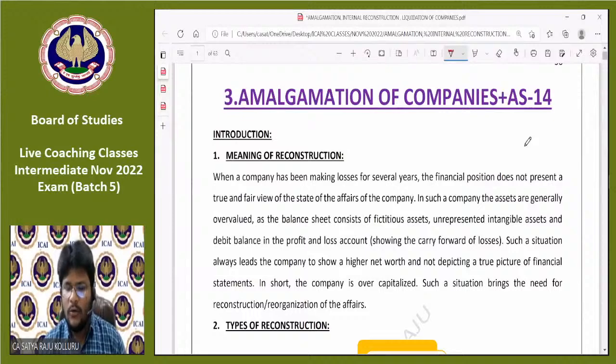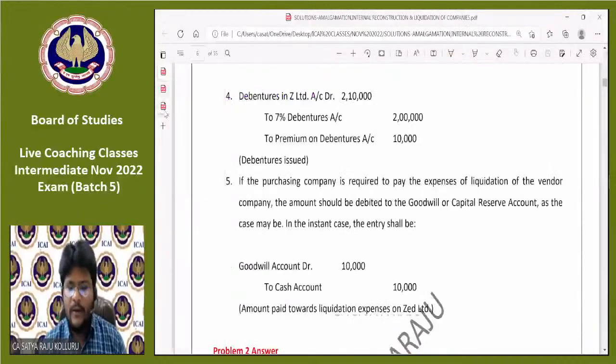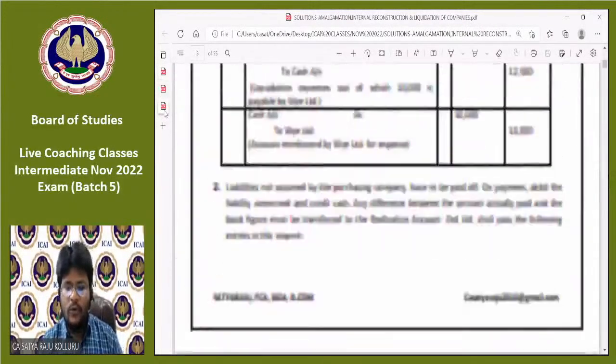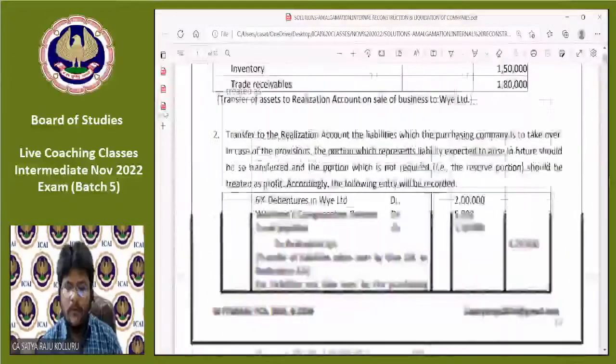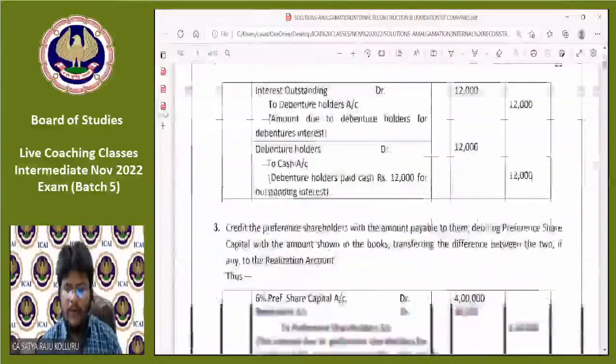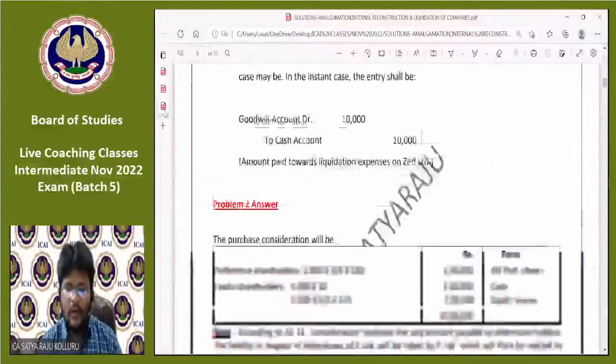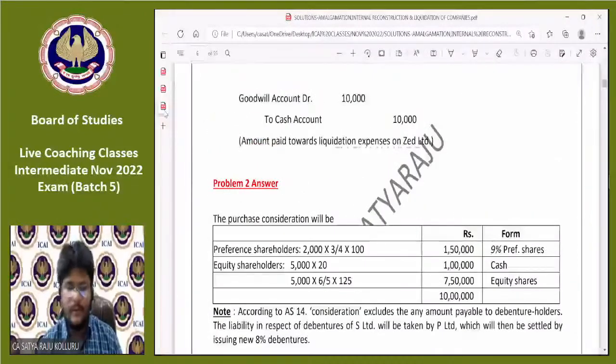You can download it before listening to the class itself. And the solutions copy also I provided completely. Might be we are unable to cover each and every problem due to lack of time, but all the solutions I already provided through a PDF copy. Again, you can download that PDF copy as well.